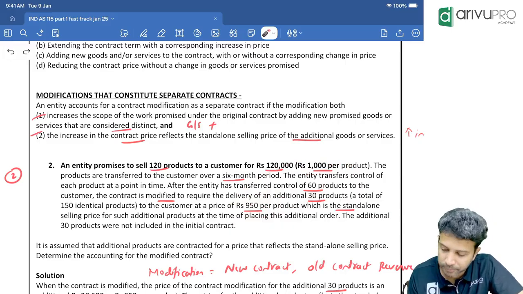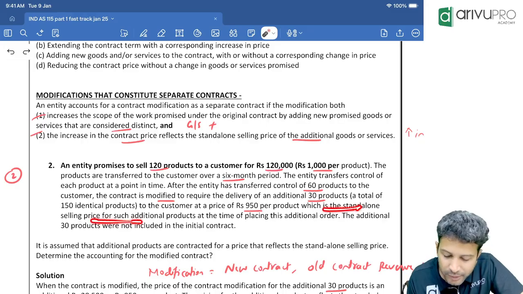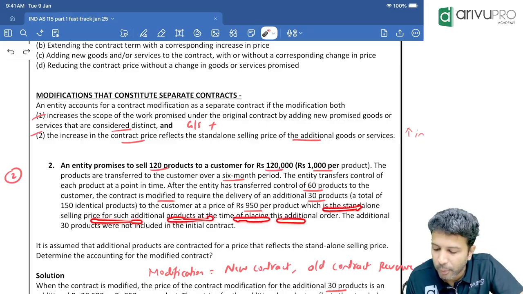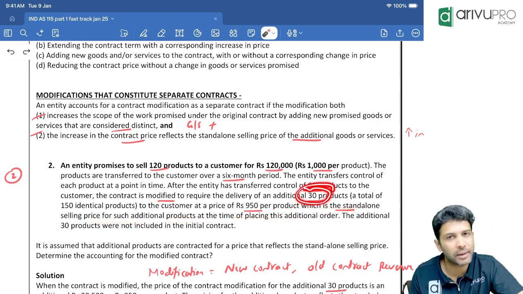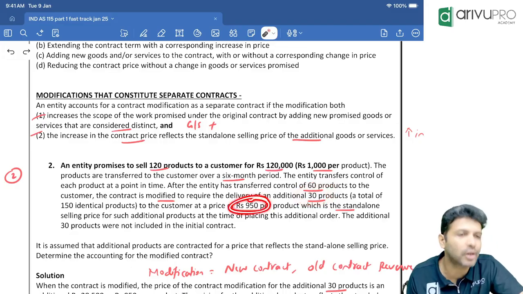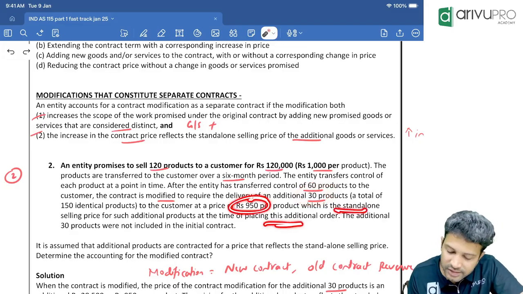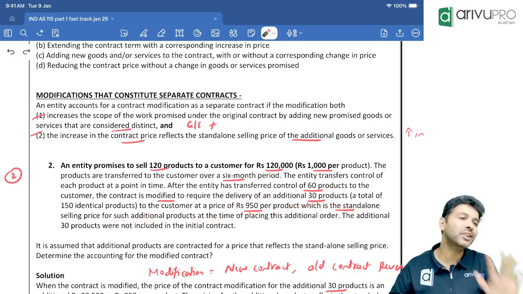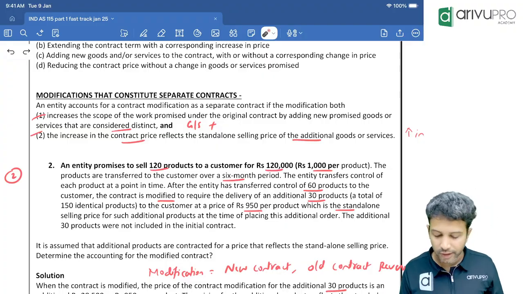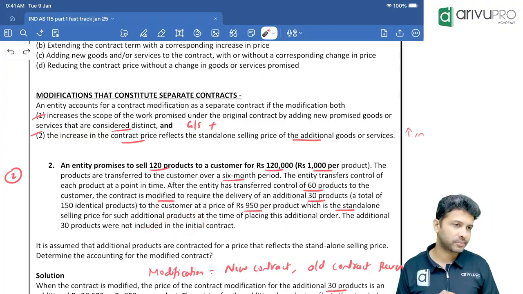The reason could be anything. Which is the standalone selling price for such additional product at the point of placing the additional order? So when this modification came, the market value of this product is 1,000 only. That's what they're saying over here. Which is the standalone selling price for this additional product at the time of placing the additional order. Now you need to tell me how you should account for this modification.